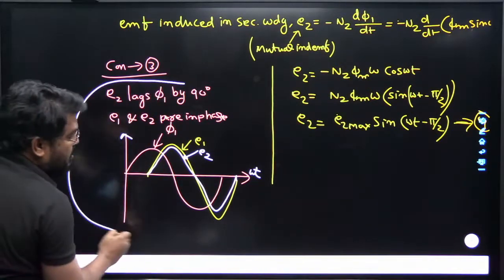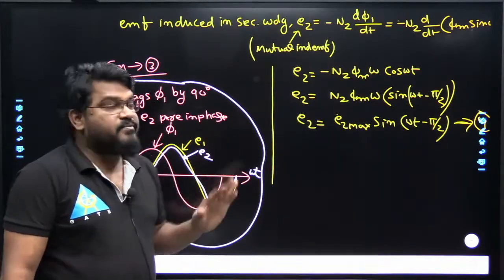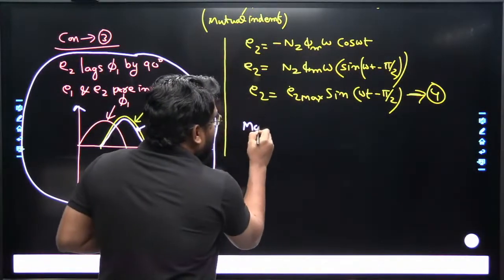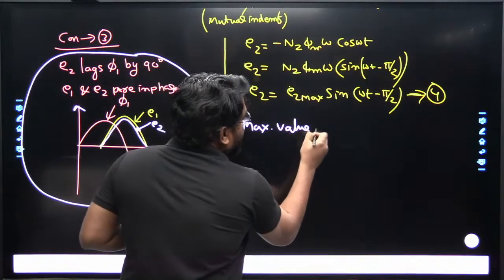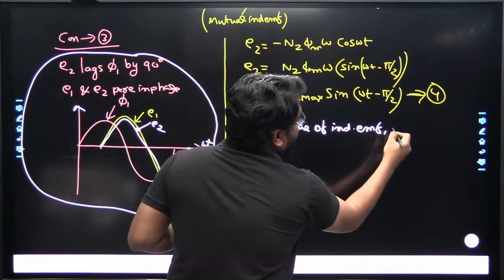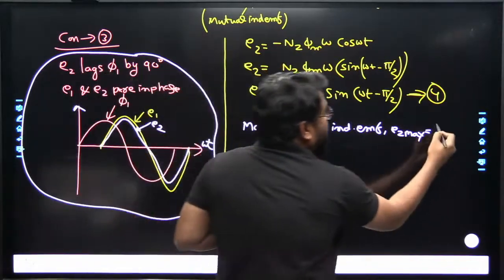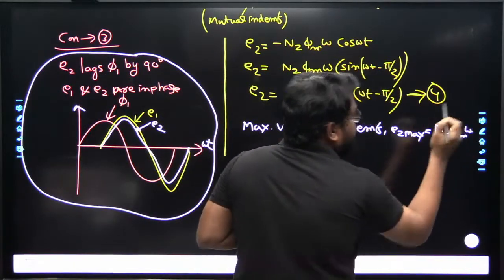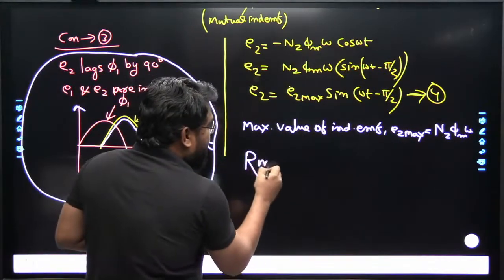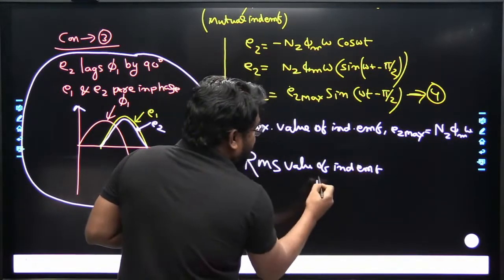This is conclusion number 3, and it is very useful to draw the vector diagram of the transformer. From this equation, the maximum value of induced EMF is E2 maximum, which is N2 phi maximum omega. Now find the RMS value of the induced EMF in the secondary winding.